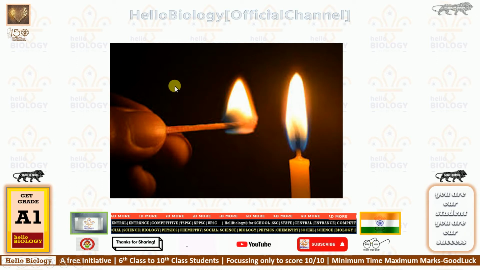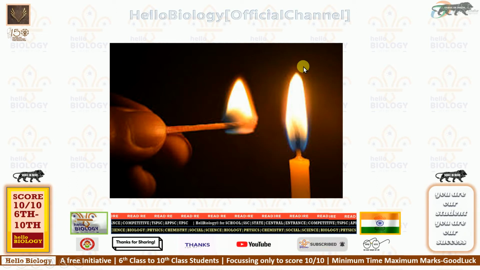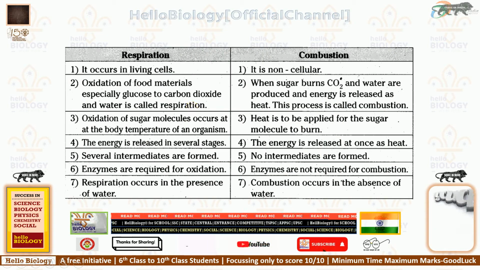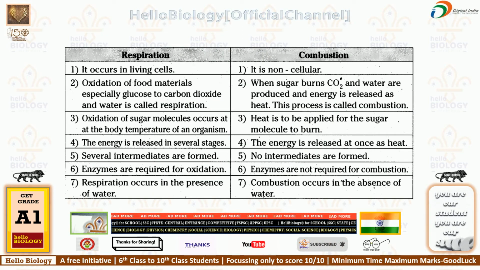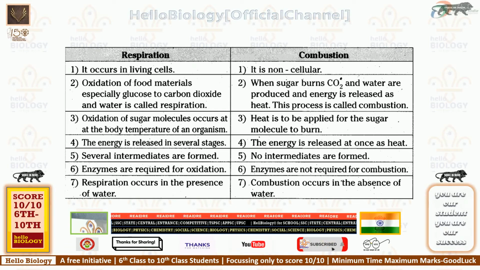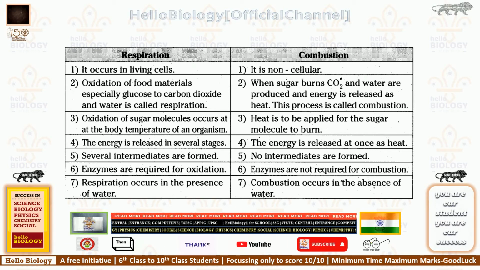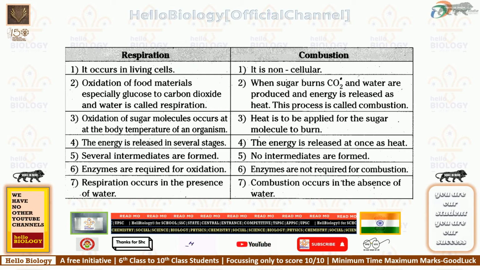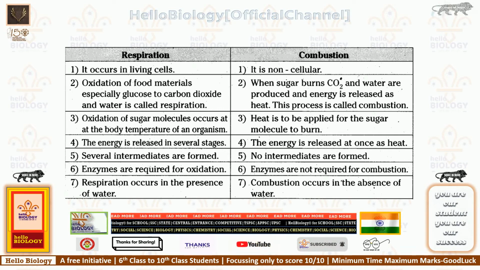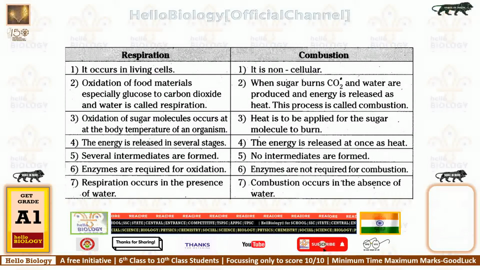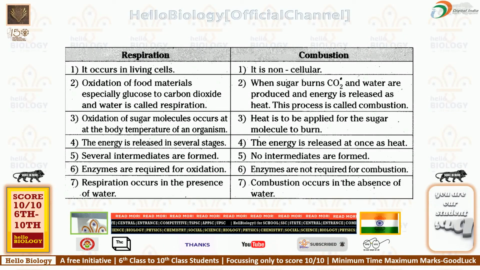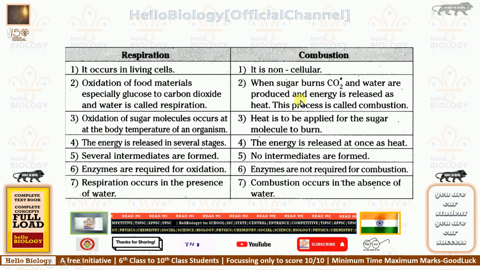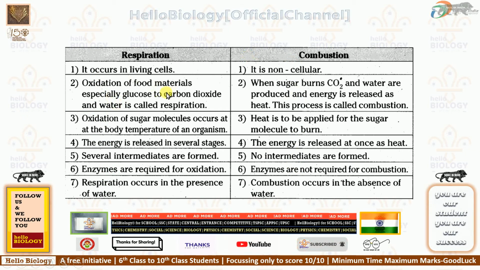Then here we will look at the differences between respiration and combustion. These are the 7 points which are most important for your exam. If you write any 5 of these differences, you can score 4 marks in the annual examinations, in essay 1 or essay 2 also. There are 7 here, 7 plus 7, 14. So you can remember any 5 from this side and any 5 from this side. One by one we will discuss.